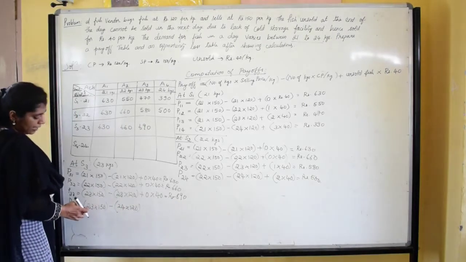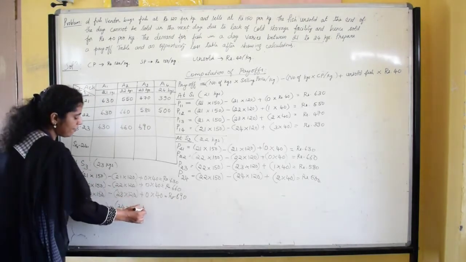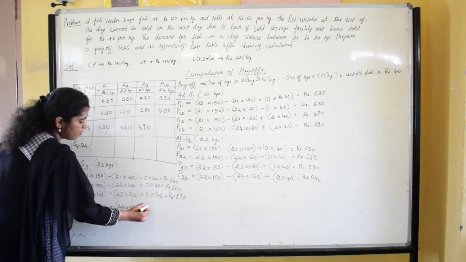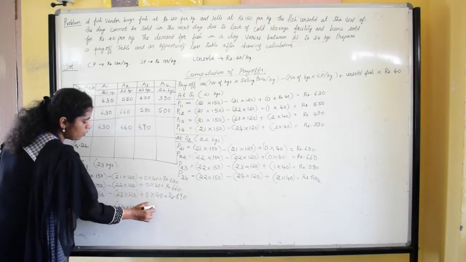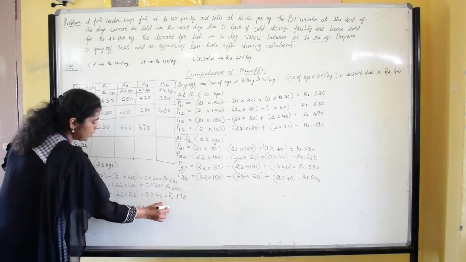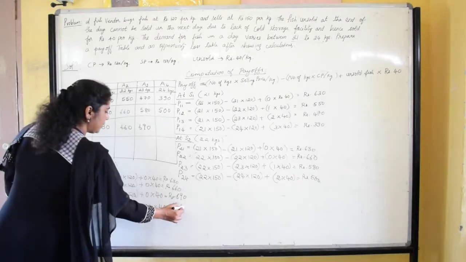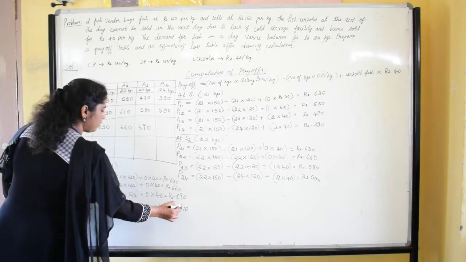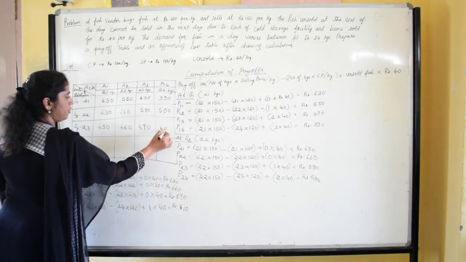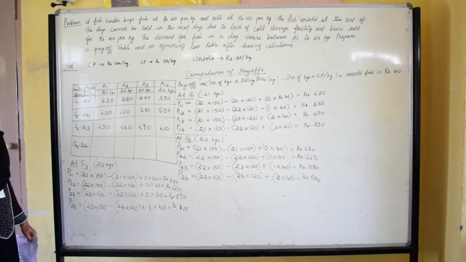Now 24 minus 23, 1 kg is left. It will be sold at rupees 40. 1 into 40 is equal to rupees 610. So here the payoff value is rupees 610.